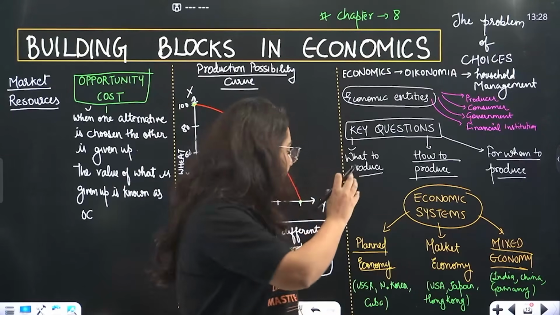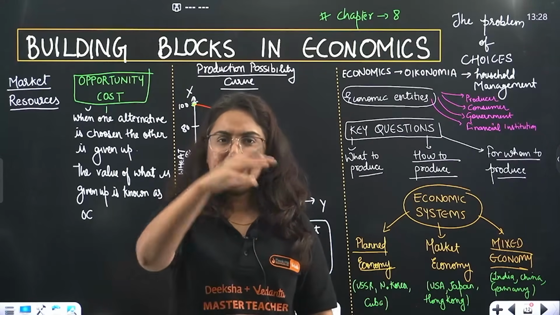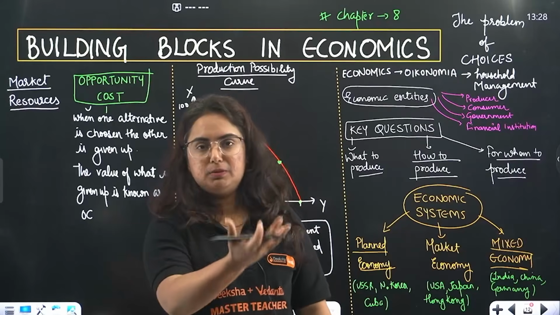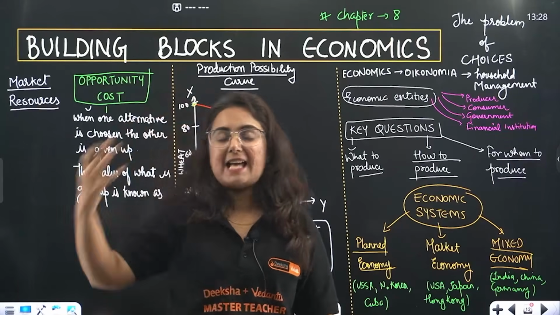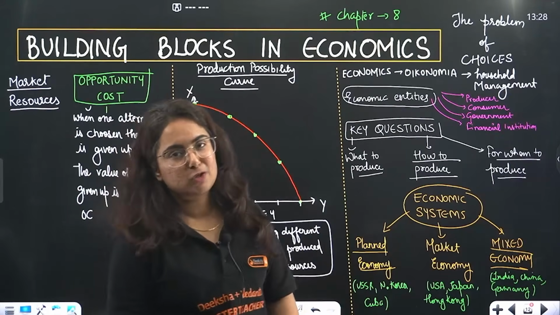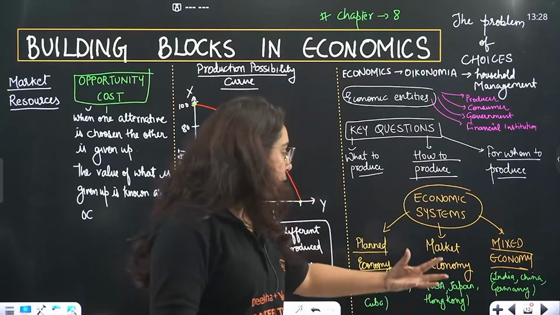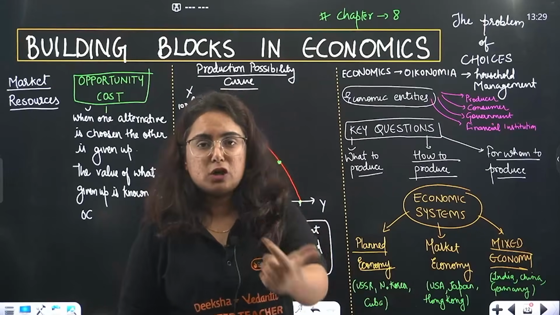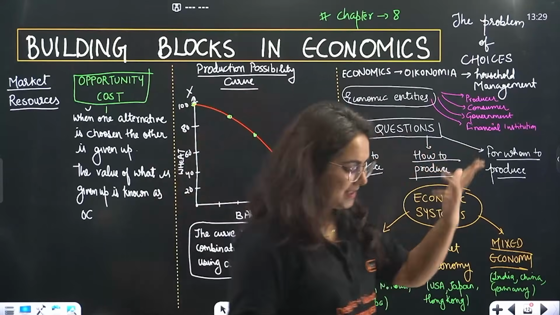Okay, moving to the third one, that is a mixture of both. Beta, planned and market, where the government's role is also there, as well as the private role. We in India follow a mixed economy. China, Germany, Sweden, all of them follow the same.